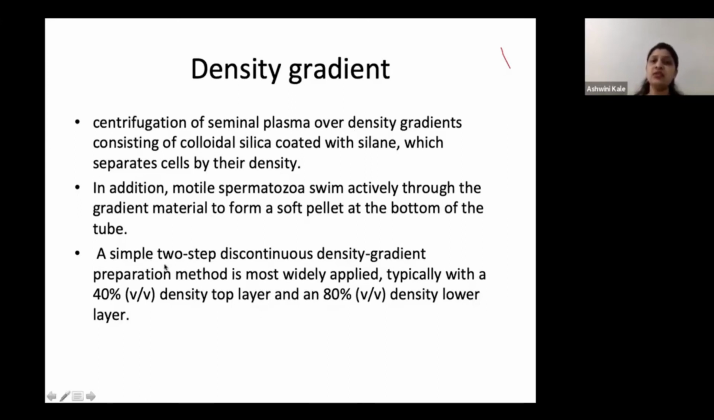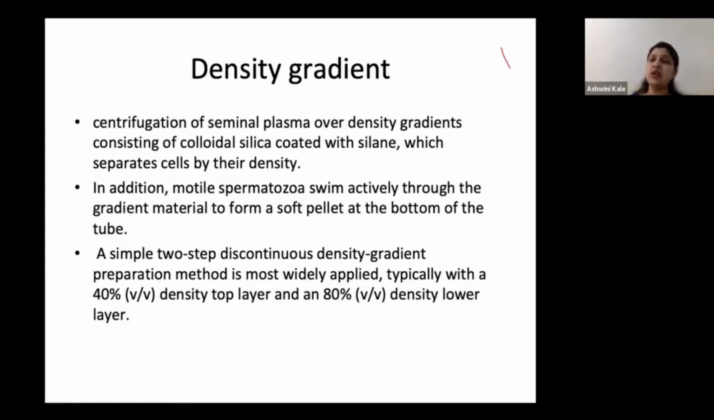We generally use a two-step discontinuous density gradient preparation. You get these density gradient media readily available in the market, either in the density of 40 and 80% or 45 and 90%. Here you layer the semen sample: the 80% density gradient forms the lowermost layer. Then you top it with 40% density gradient, and then above it, you top your semen sample. And then you centrifuge the sample in the same way as you do for a swim up technique.